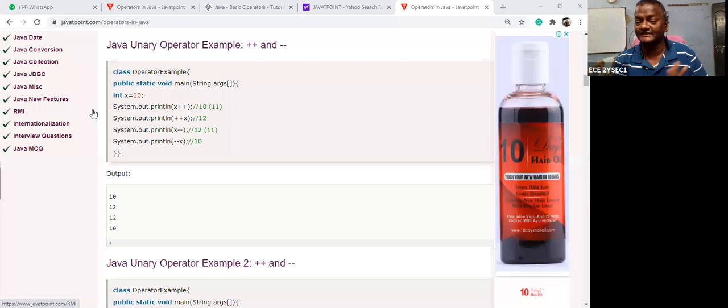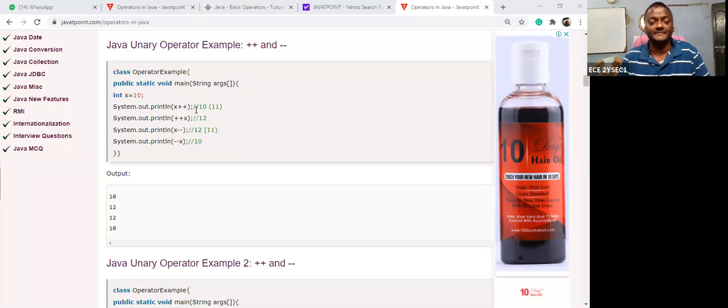Then you will get the answer. Otherwise, you will not get any answer. Okay, so let us take the first expression, x plus plus. I hope it is better to take a white paper and write it down on the paper. Then you will get the clear idea. So let us take print x plus plus.